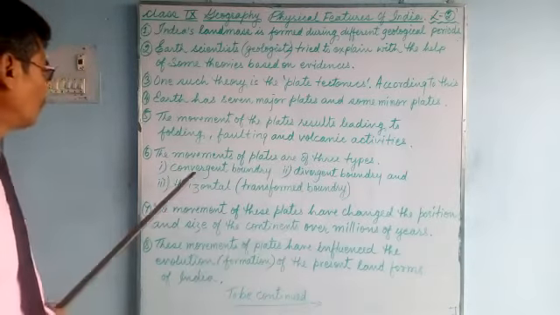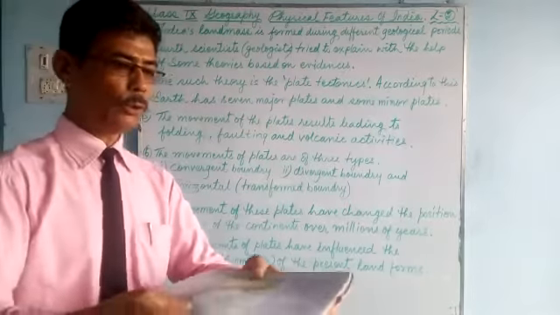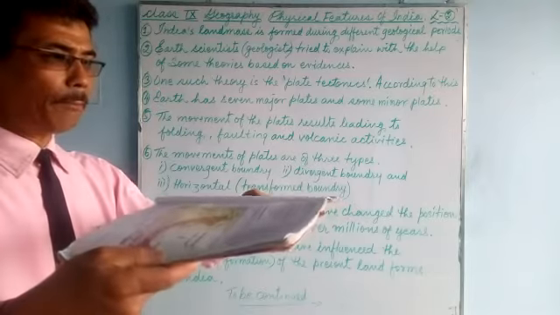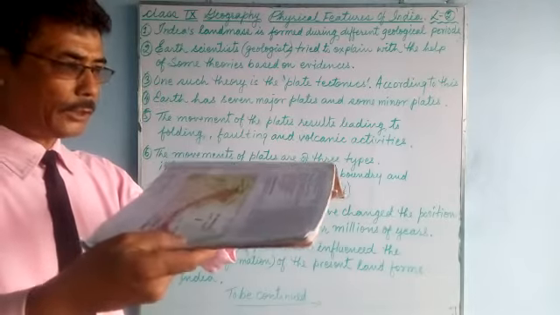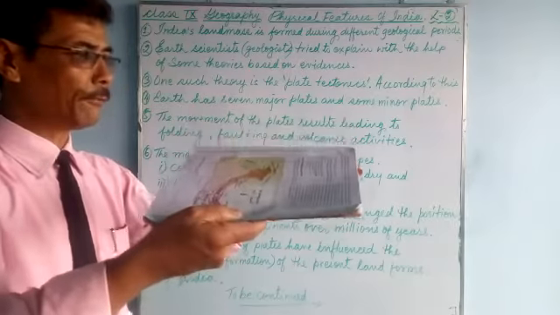What are those? Convergent boundary. Suppose the two plates come together at each other, then they are converging, and the mountain is formed.